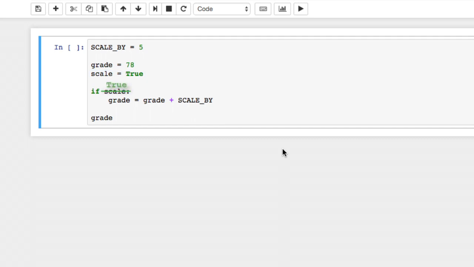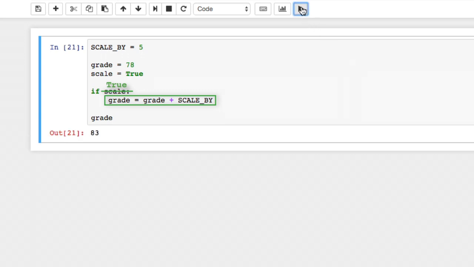If scale is true, the line in the body of the if clause will be executed, and we'll add the scale by factor to the grade. If scale is not true, the line in the body of the if clause will not be executed.